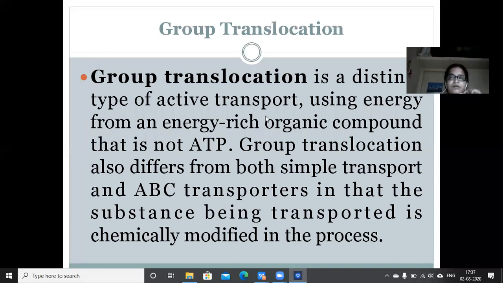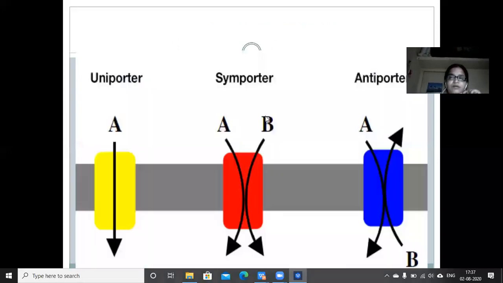Now these are the different mechanisms covered in secondary active transport. One is the uniporter. You can see the transport of a substance in one direction. Uni means single: the uniporter transports a substance from outside of the cell to inside. Next is the symporter, transporting two substances A and B in the same direction, both moving from outside to inside.